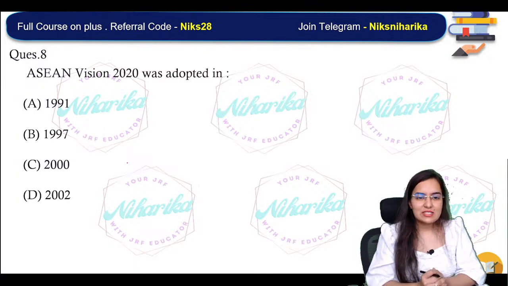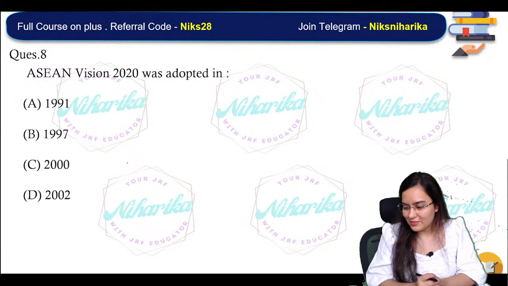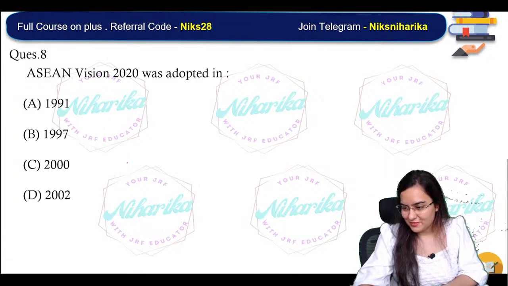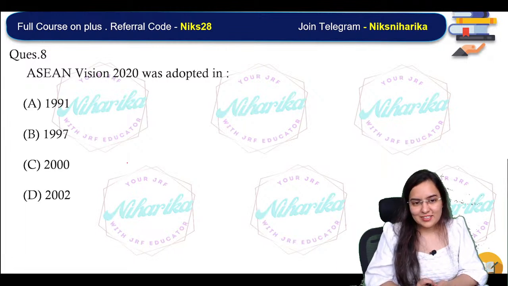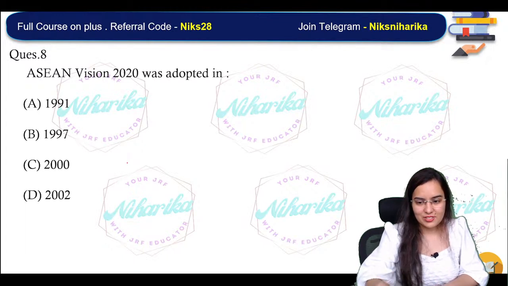Now, this question is a little bit new for you. Asian Vision 2020 was adopted in which year?